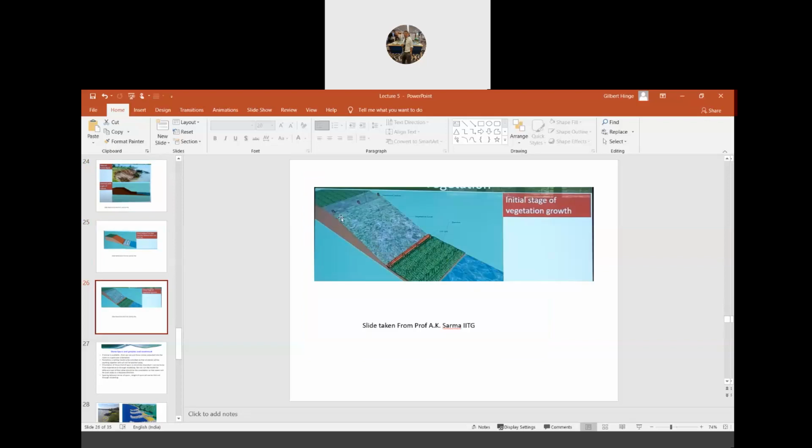Once you place vegetation here, these vegetations need to be maintained. So you must also see that the vegetations that you grow here may be of some benefit. Suppose the vegetation provides some kind of medicinal benefits. In that way, the people will protect it, right? If it does not provide benefits, with time people will not care, and again you will come to the old problem. So you should think of a plan which, apart from protecting the soil, also provides some additional benefits. Then only people will start doing this kind of work.